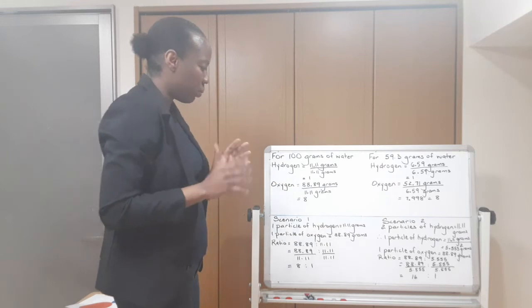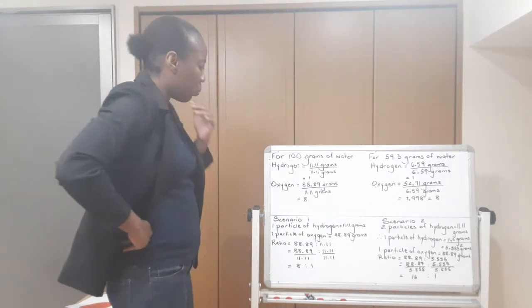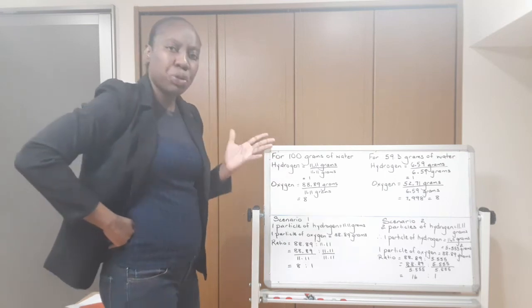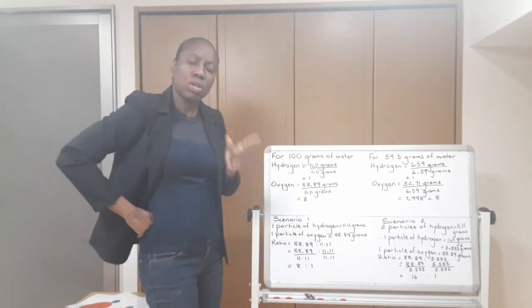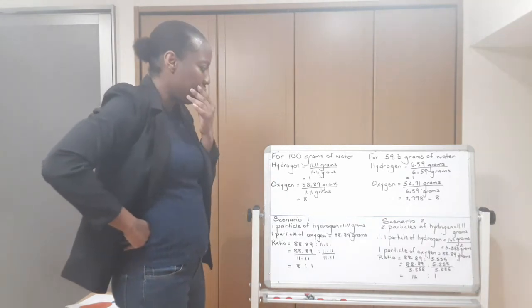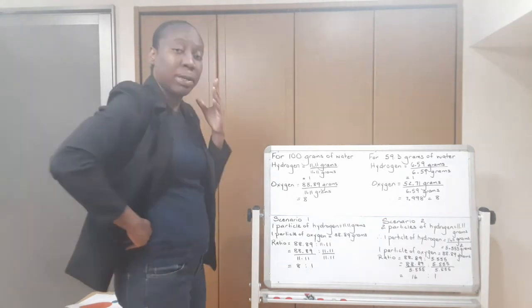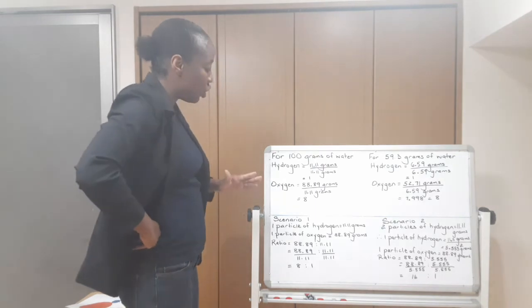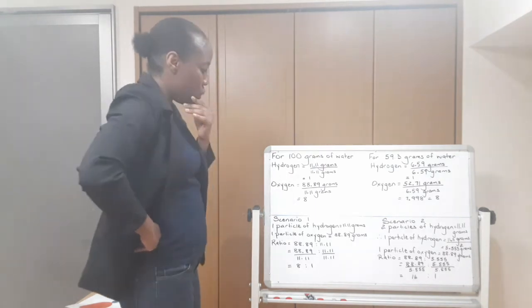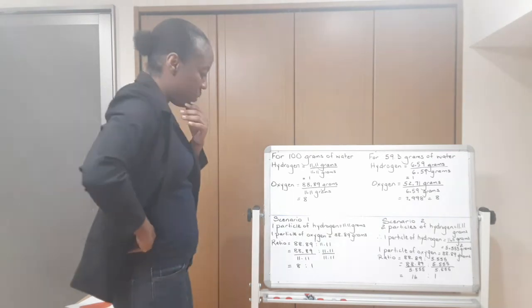But wait, we don't know if the mass of hydrogen or oxygen that was produced represents 1 particle, 2 particles, 3 particles, or more. Okay? And this would have an effect on the relationship between oxygen and hydrogen. Let me show you in greater detail what I mean by this.